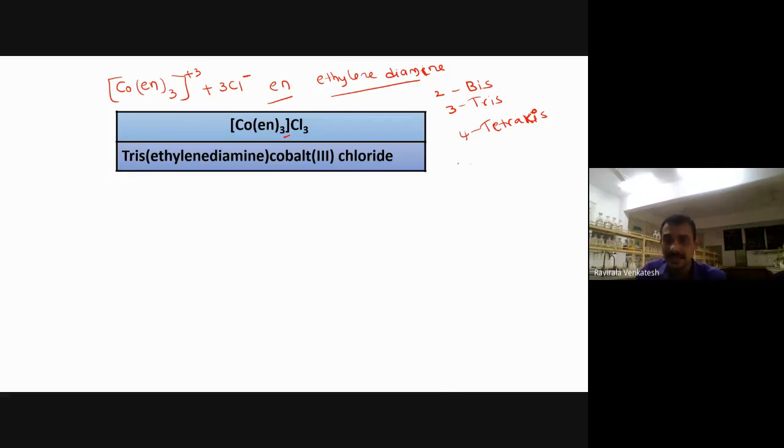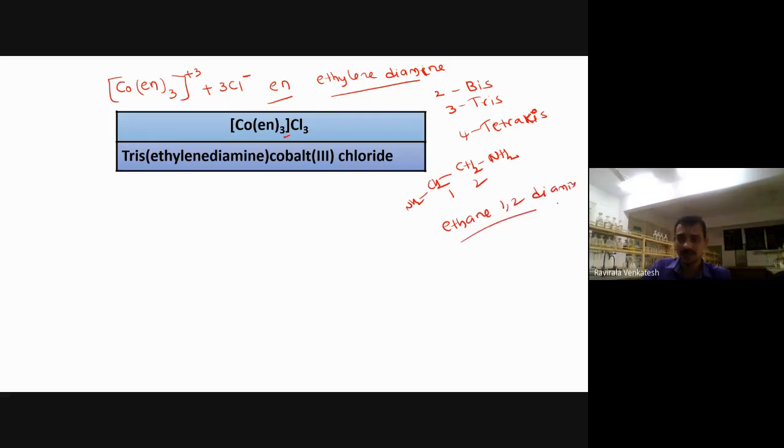Bidentate, tridentate and pentadentate ligands have numbering within them, like NH2, CH2, CH2, NH2, positions 1 and 2. The actual name of this is ethane-1,2-diamine.